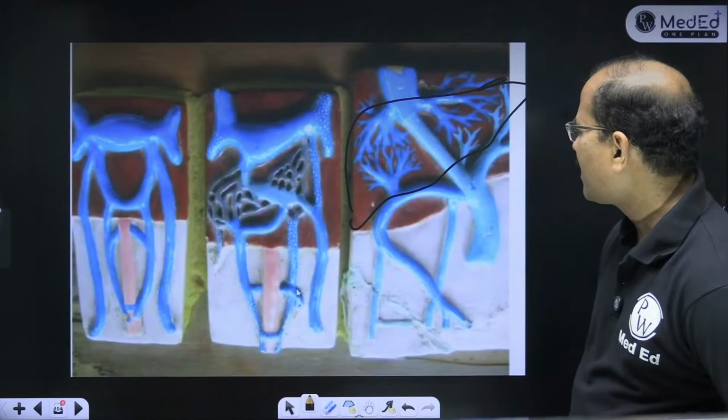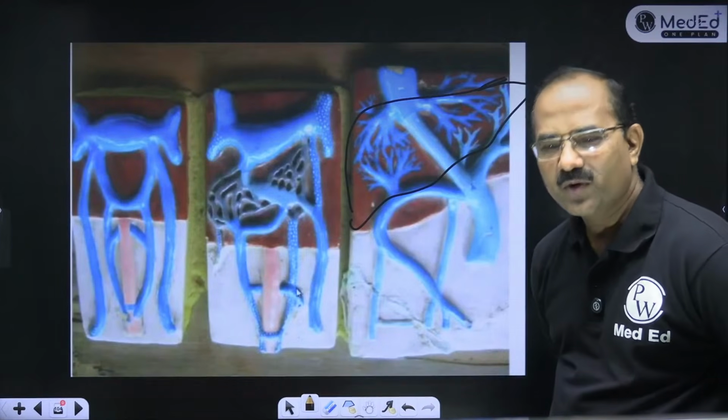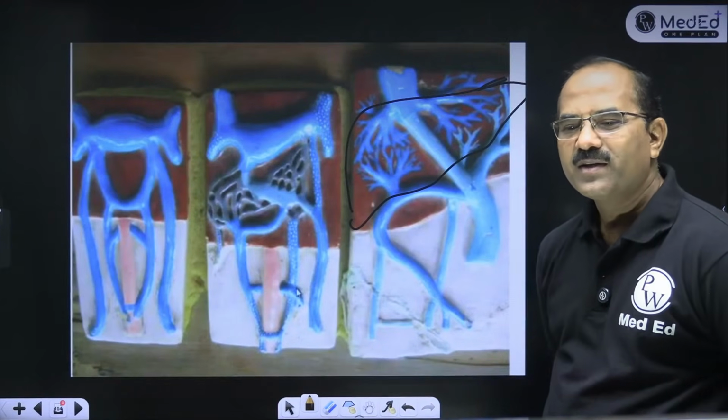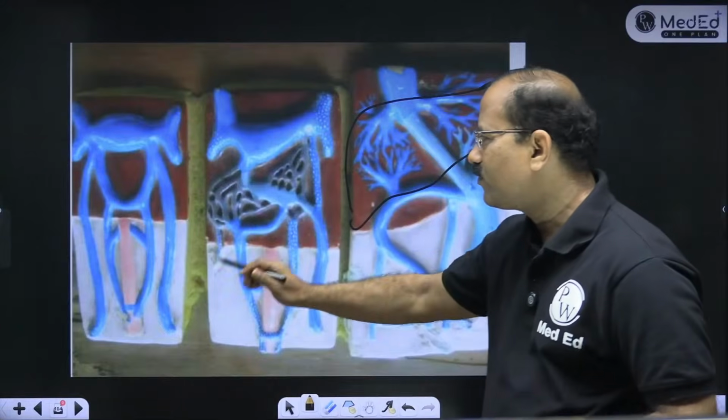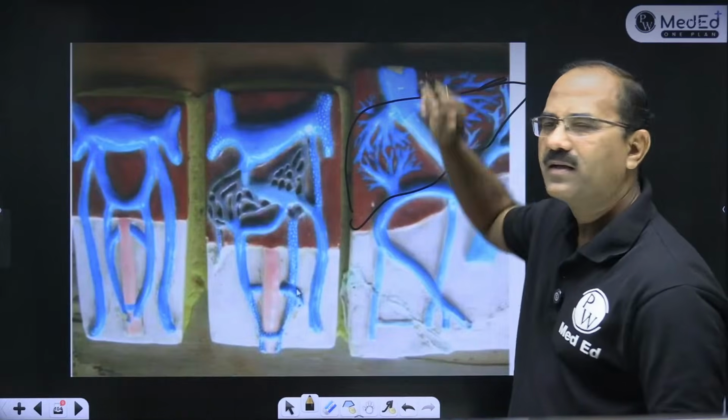What is this? यहाँ पे लीवर था. Now you think and tell me. This is portal vein. Very good, very good. हाँ. So these are the two vitelline veins. ये दो vitelline veins हैं. The vitelline veins are going inside the liver and liver से ये heart की तरफ जाते हैं.